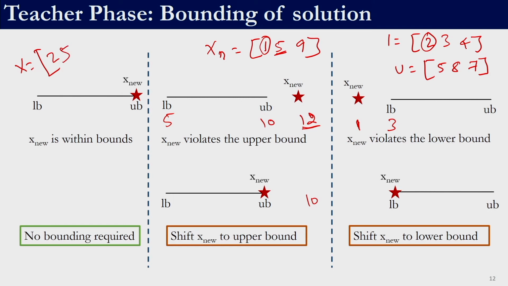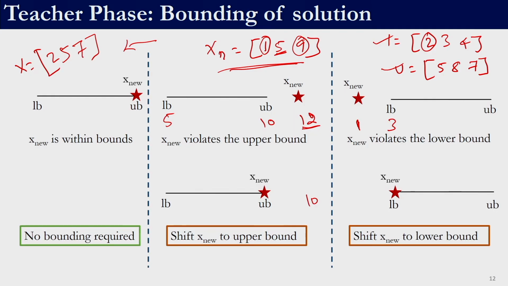So, 2, 5. For the third variable, the lower bound is 4, the upper bound is 7, but the value that I have is 9. So, in this case we will push the solution to the upper bound, 7. If these are our upper and lower bounds, and this is the new solution generated using the teacher phase, bounding of the solution will give us this. This bounding procedure is commonly known as corner bounding, because we are pushing the variable which is violating its bound to that particular bound, the lower bound or the upper bound.